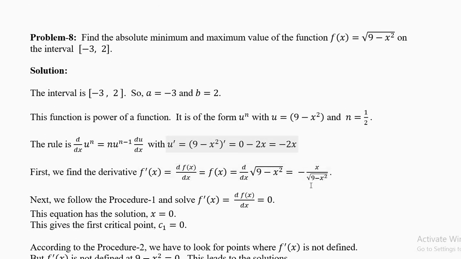Now let's look at problem number 8, which is the last problem of this lesson. Find the absolute minimum and maximum value of the function f of x equal to square root of 9 minus x square on the interval -3 to 2. Please remember the interval is -3 comma 2. So a equal to -3, b equal to 2.